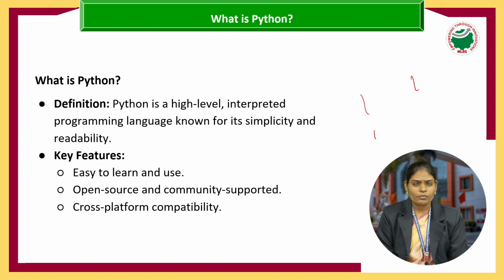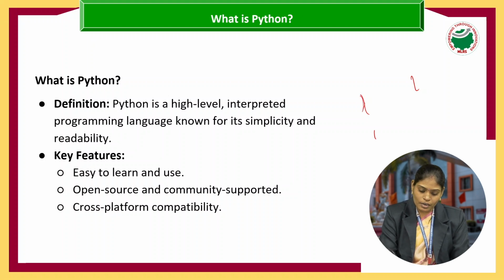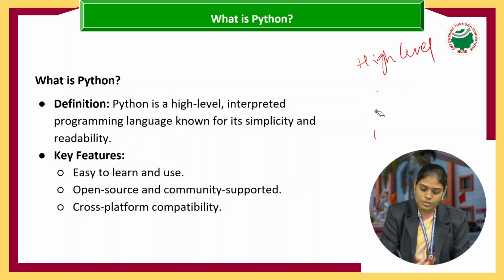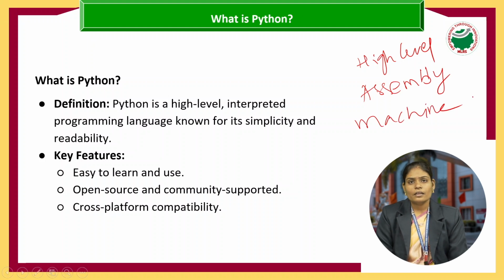And next, why Python? What is Python, why are we using the Python language, and what is its purpose? Python is a high level programming language. When we talk about programming languages, we have three different types: high level language, assembly level language, and machine level language. So what is each of these?